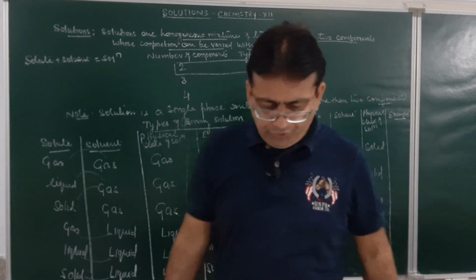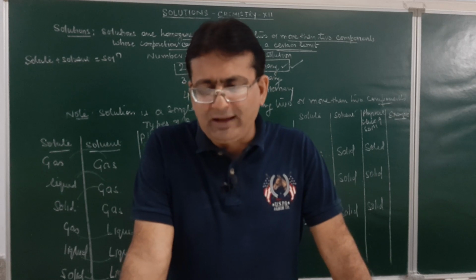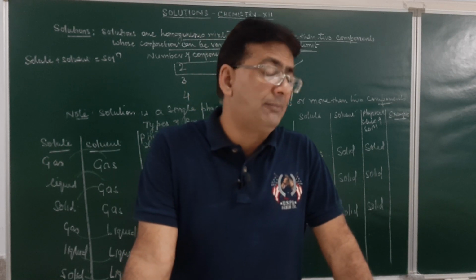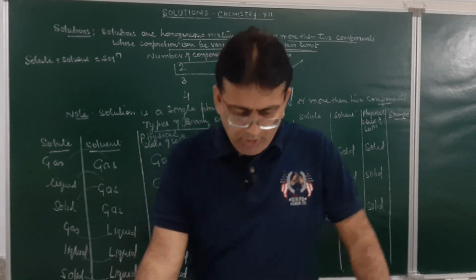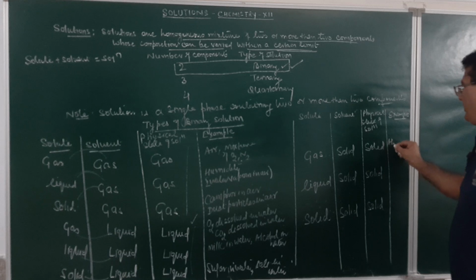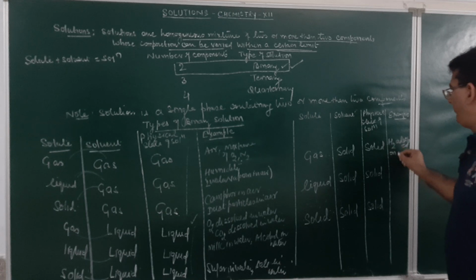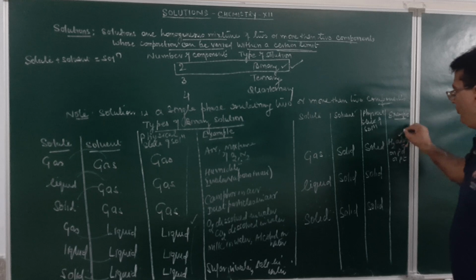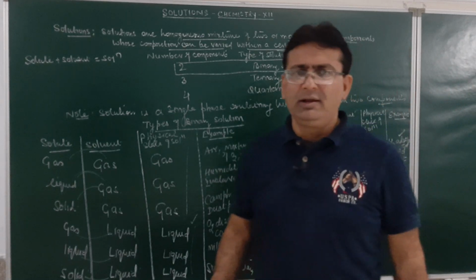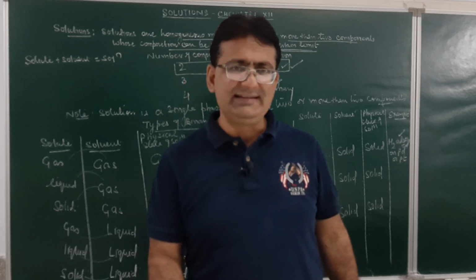When a gas is dissolved in solid, as for example, hydrogen gas adsorbed on any catalyst surface like palladium, platinum, etc. So, hydrogen adsorbed on palladium or platinum catalyst. We have studied this in class 11th when we discussed the methods of preparation of alkenes.